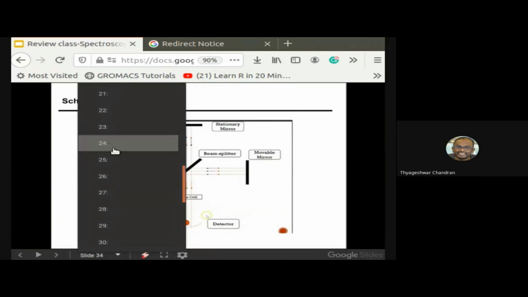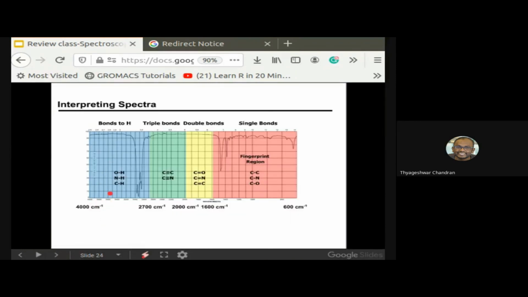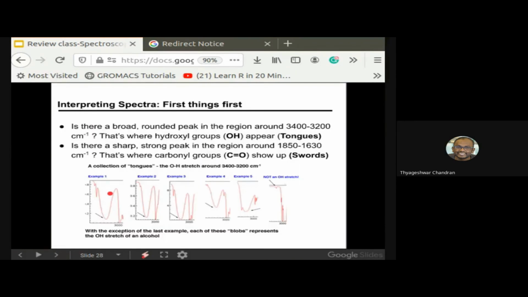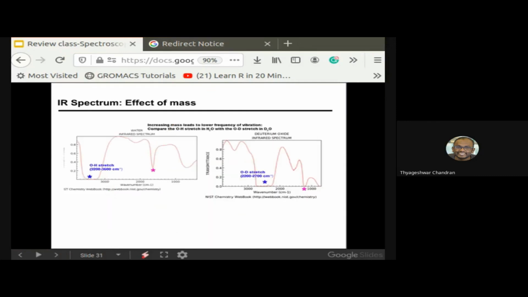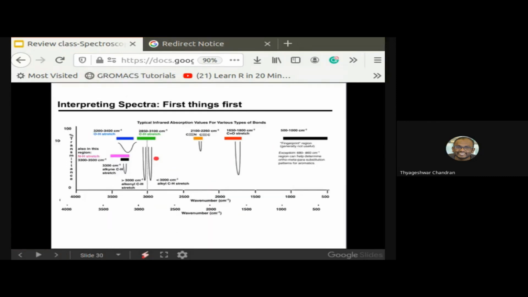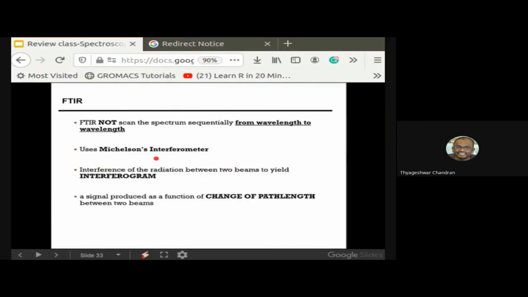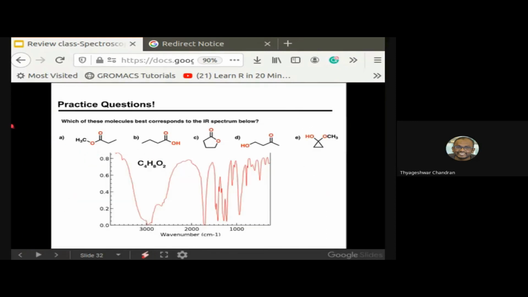Do you have time? Okay, let us go to these small practice questions. Can you give a try with this one?